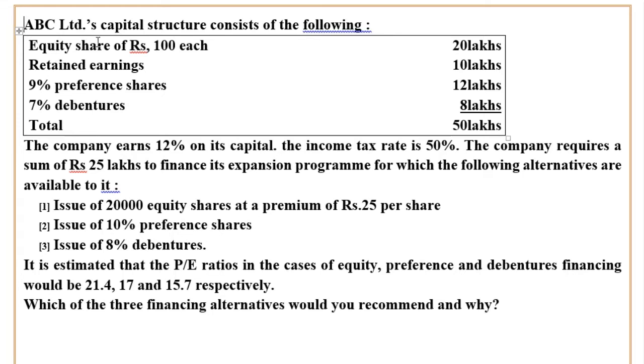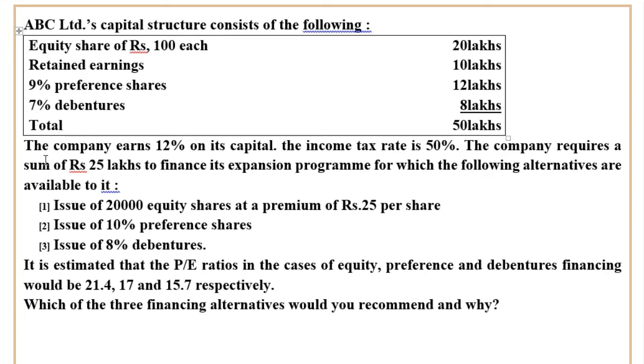ABC Limited's capital structure consists of the following. It means the existing capital, the old capital. There is equity share capital of rupees 100 each, 20 lakhs, retained earnings 10 lakhs, 9% preference shares 12 lakhs, and 7% debentures 8 lakhs, and the total is 50 lakhs. The total capital in ABC Limited is 50 lakhs.